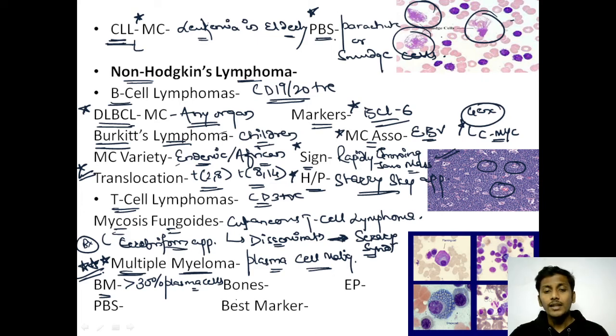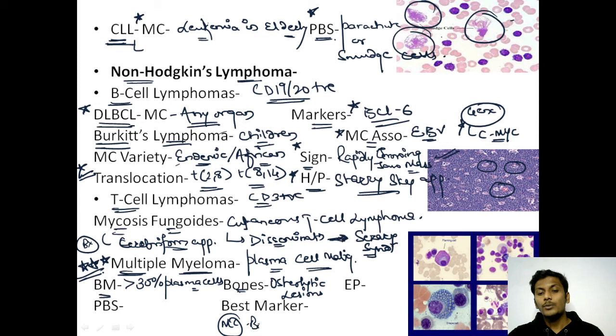Next, the RANK receptors on the osteoclasts are activated in multiple myeloma, and that would lead to osteolysis, and therefore the bones will show us osteolytic regions. The most common bone affected is the lumbar vertebrae.